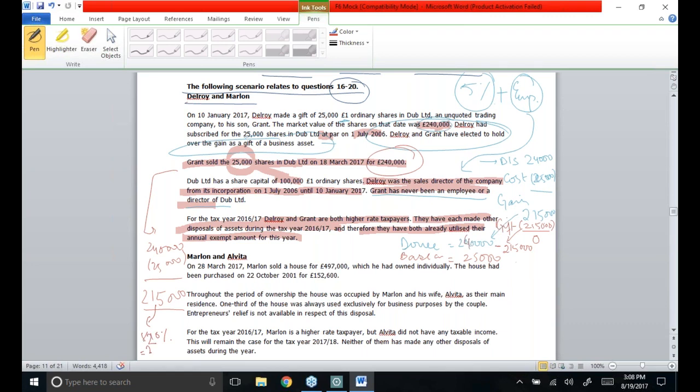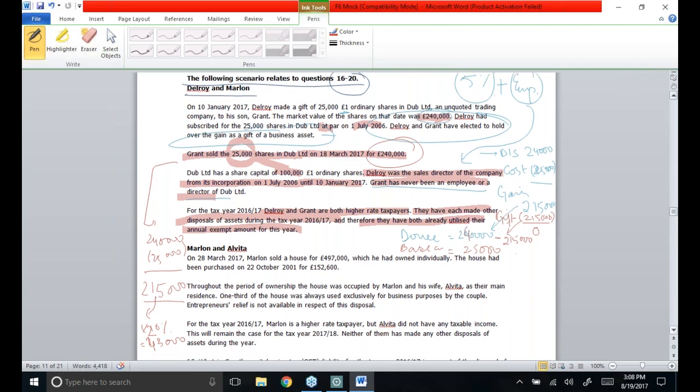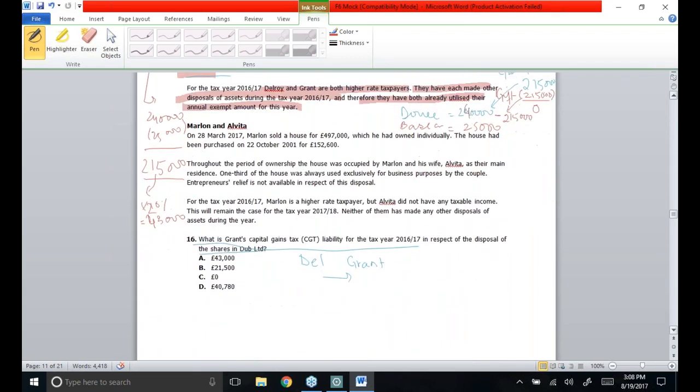The 20% rate has to be applied because he is already a high rate taxpayer, so his tax liability will be £43,000. So which option is correct? That is option A.